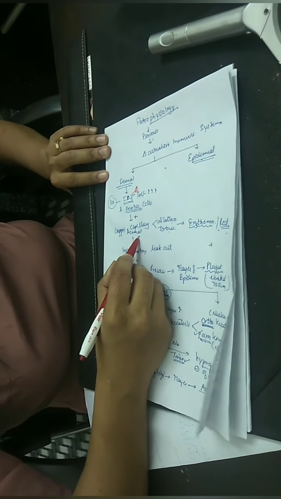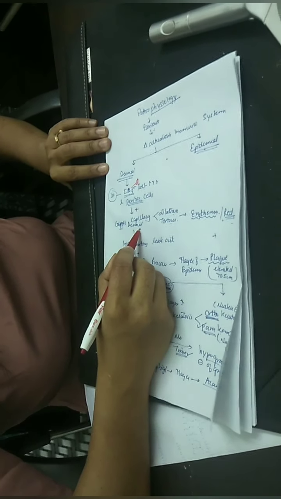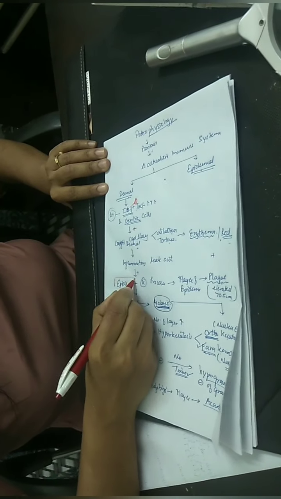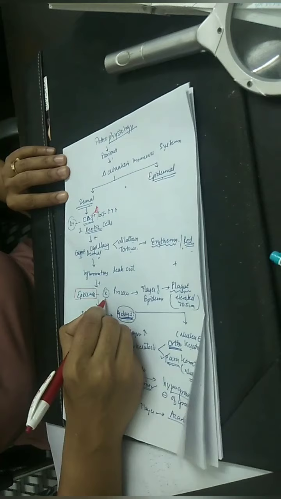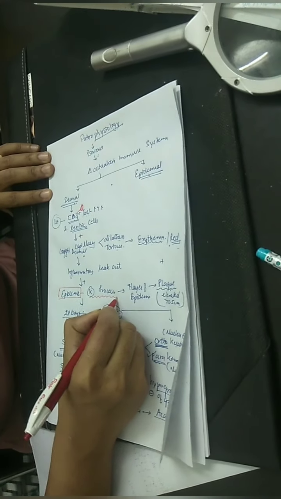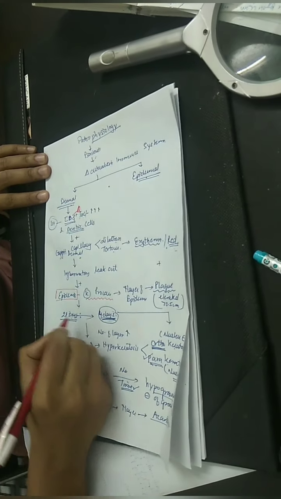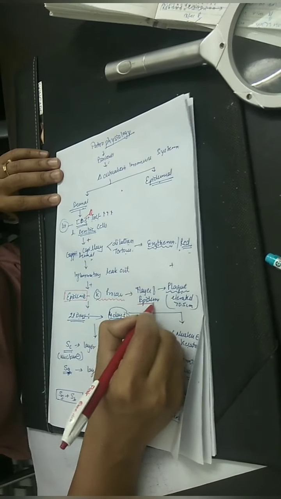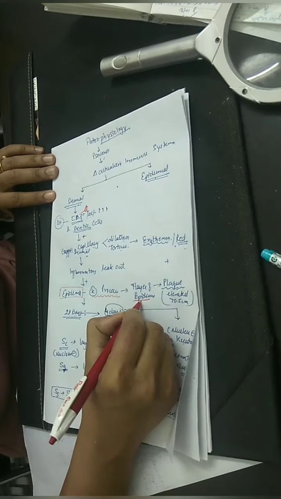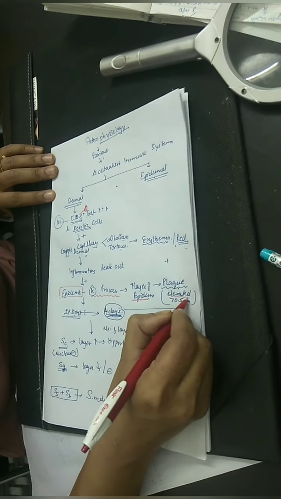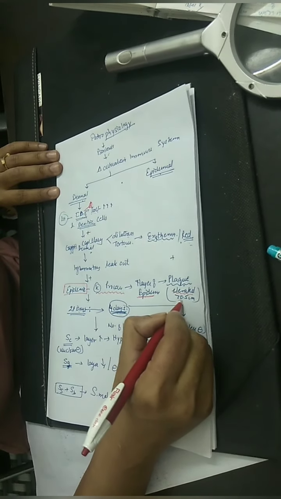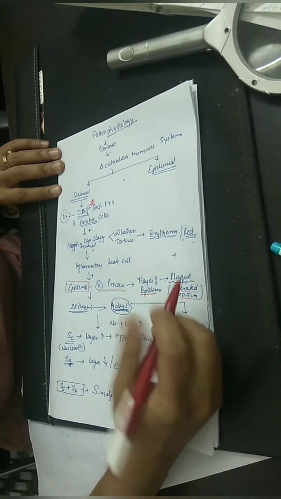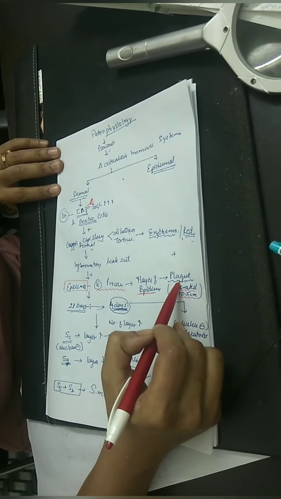These dilated capillaries leak out inflammatory cells, and these inflammatory cells stimulate your epidermis and alter its keratinization process. The process which was completing in 28 days is now completing in 4 days, due to which more and more epidermal layers are formed. This is the reason the skin becomes elevated, and the elevated skin which is more than 0.5 centimeter is called plaque. So in psoriasis, what do we get? We get erythematous plaques. Okay.